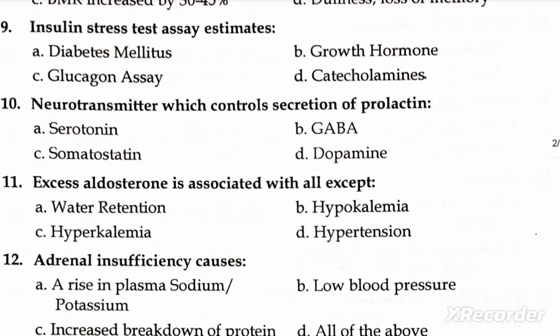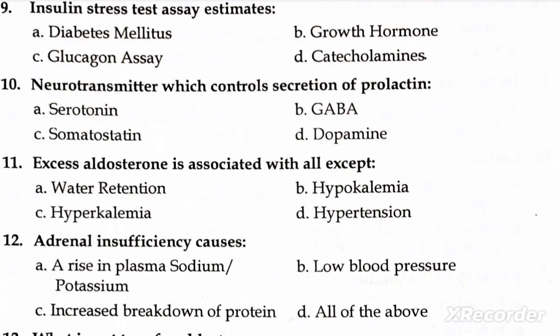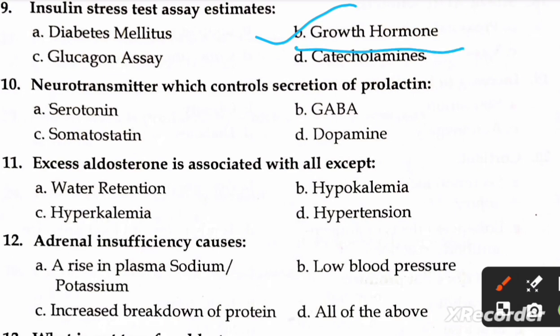Next question is insulin stress test assay estimates A diabetes mellitus, B growth hormone, C glucagon assay and D catecholamines. The right option is B growth hormone. Next question is neurotransmitter which controls secretion of prolactin. A serotonin, B GABA, C somatostatin, D dopamine. The right option is D dopamine.